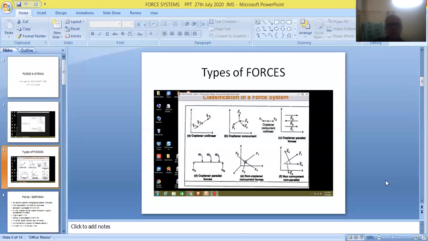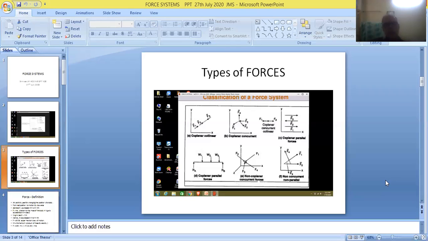So friends, wonderful examples are given for understanding the definitions which we have seen in the previous slide. Using these figures, we can easily write down the various definitions: coplanar, non-coplanar, collinear, non-collinear, parallel, non-parallel, concurrent, non-concurrent.